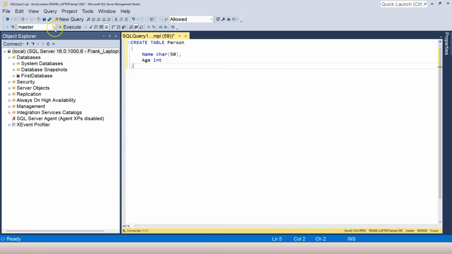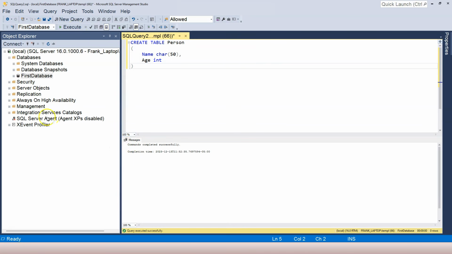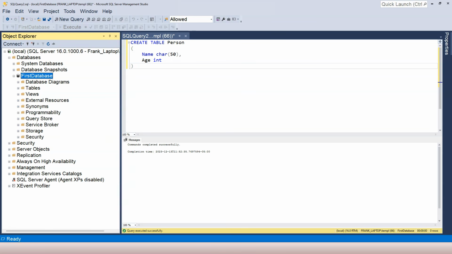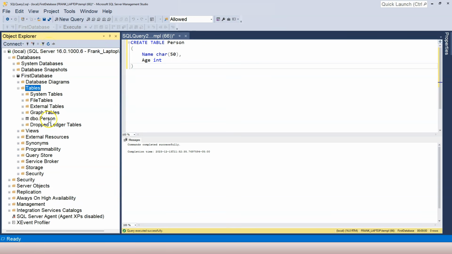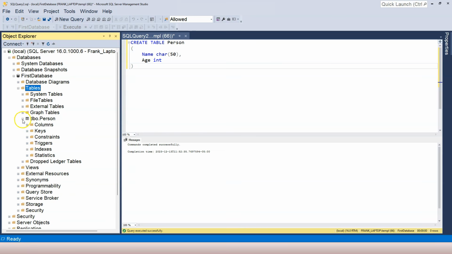There are two different ways to specify which database I'm going to use to create a table. One way is to use the UI, and I can just open up the drop-down and select the database. Now, when I run this SQL statement by clicking on the execute button, it tells me that command is completed successfully. And if we open up the first database, open up the tables folder, highlight the tables folder and click on the refresh button here, you can see the person table is created. And if we open up this, there's a columns folder. We open up the columns folder, we can see the name and age created for us.